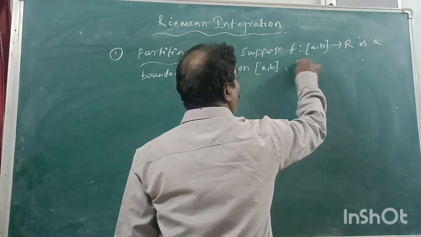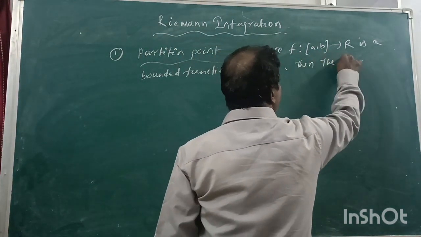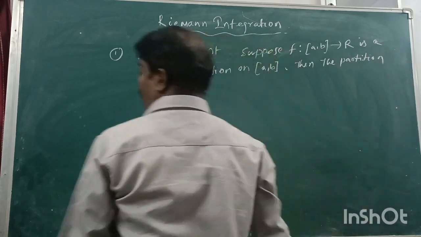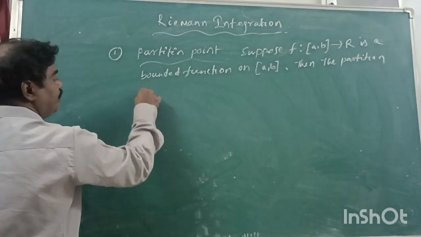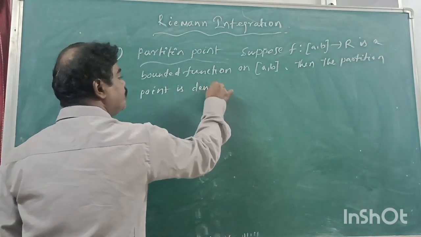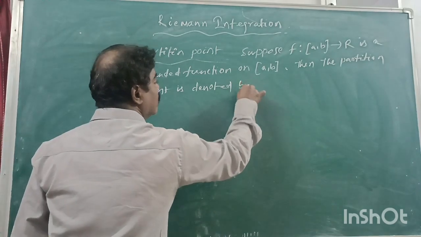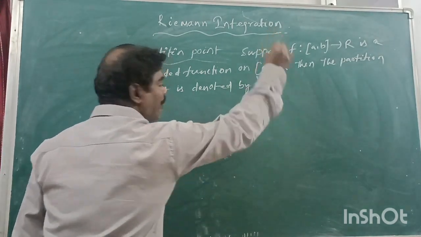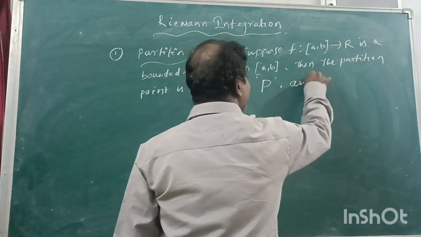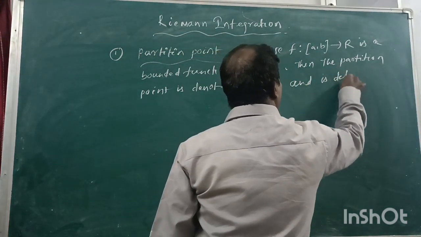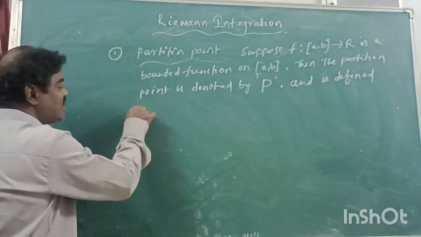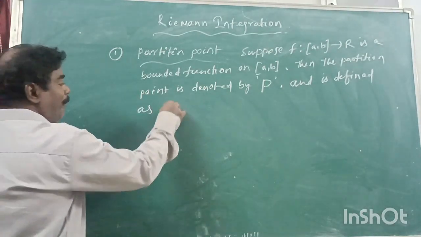Then the partition point is denoted by capital P and is defined as P is equal to,